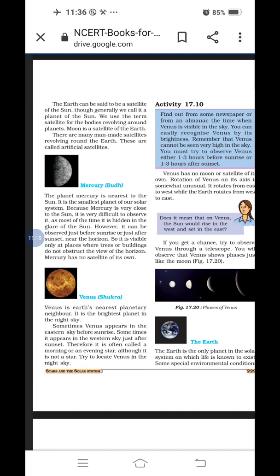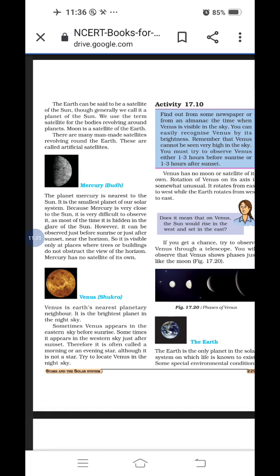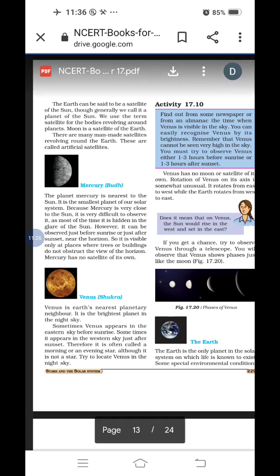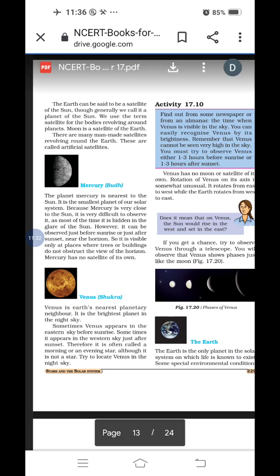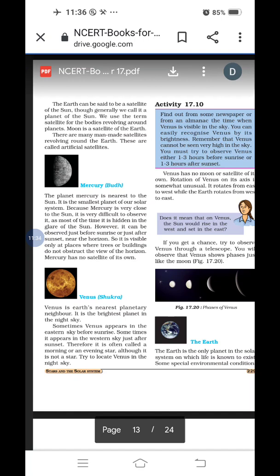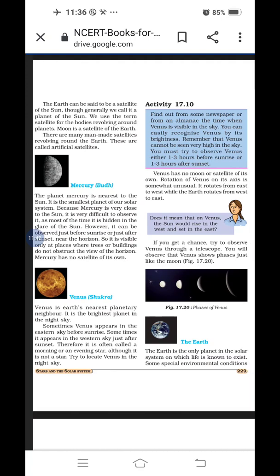I am repeating one time. Venus: Earth's nearest planet. Second one, brightest. Third, appears in the eastern sky before sunrise and in the western sky just after sunset. Next point, it is also called a morning or evening star. Next point, Venus has no moon. Next point, it rotates from east to west. And last point, it also shows phases like the moon. How many points did I tell you? Exactly 7 points.